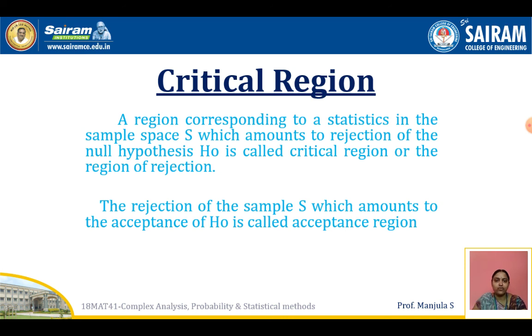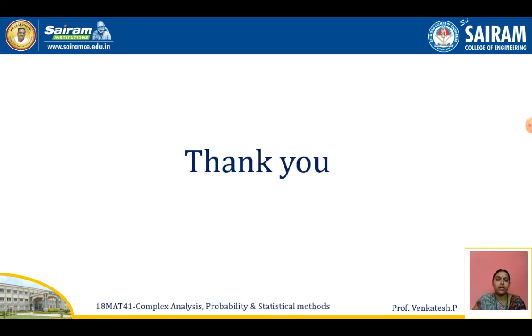The complementary region of the sample space S which amounts to acceptance of H0 is called the acceptance region. Here some particular number will be there. If the obtained value is within that region, that is called the critical region. Otherwise we call it the acceptance region. So this is the theory you have to remember in sampling.